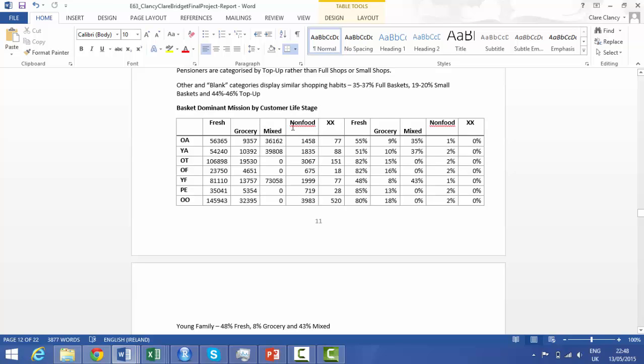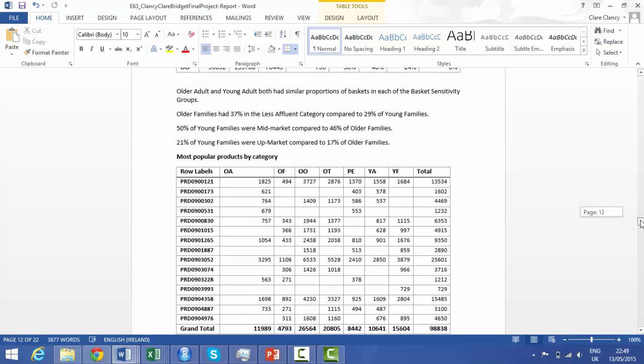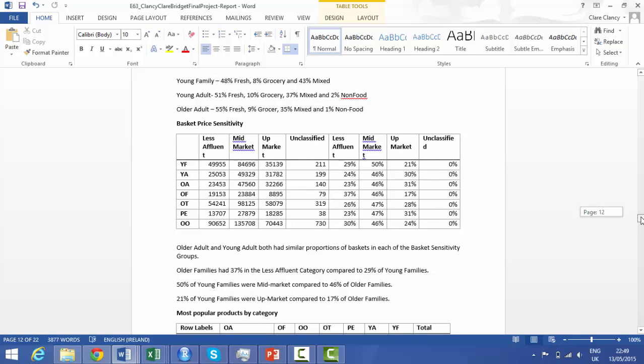You may wonder, why am I doing this when it's insurance that we're selling? The reason I did this was I wanted to see if I could reclassify the data. If I could say that the blank data were really young families, or if I could find similarities between the customers in the blank data and customers that were maybe older adult, young adult, pensioner. In the end, I didn't have sufficient evidence to reclassify the unclassified data.